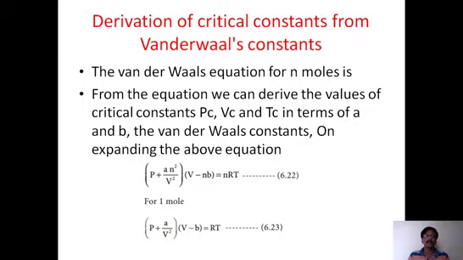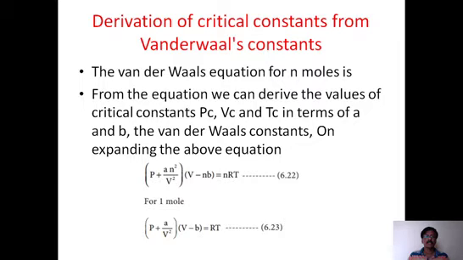So this was the first session we covered from the gas state, and now we are covering the second part. We have already derived the van der Waals equation, and we know that the van der Waals constants are a and b. Now, the derivation of critical constants from van der Waals constants. Last time we discussed the critical constants. Critical constants are nothing but critical pressure, critical volume, and critical temperature. Critical phenomena was covered in the last session, so we just want to revise that.